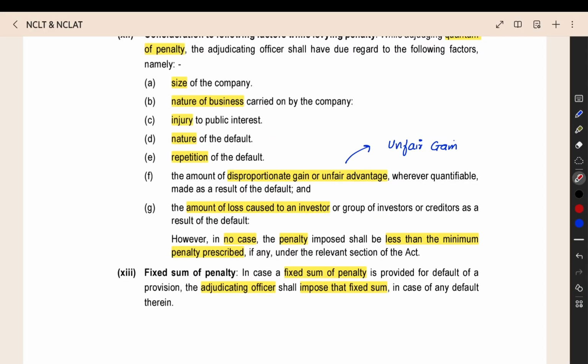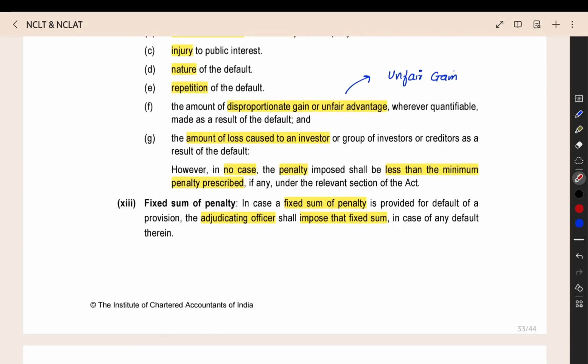And then the amount of loss caused to the investor because of your non-compliance or default. If there is any loss caused to the investor, how much loss they got, that also they will see when they are giving the penalty.